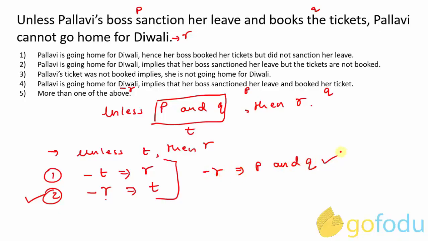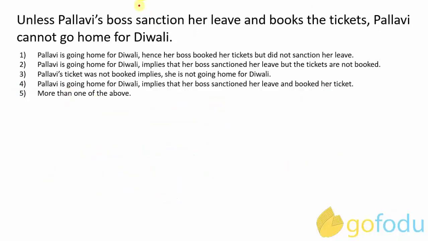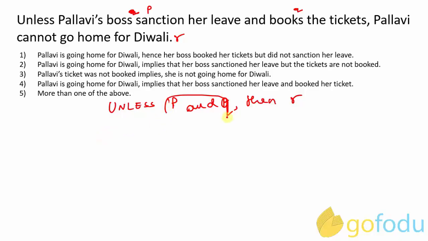Okay, so this implication is represented in option 4. So option 4 is one of the correct answers, but we have "more than one of the above" as another option choice, so we have to draw the other implications as well. Okay, so again, considering in terms of P, Q and R, it becomes: unless P and Q, then R. Now consider this as T again.